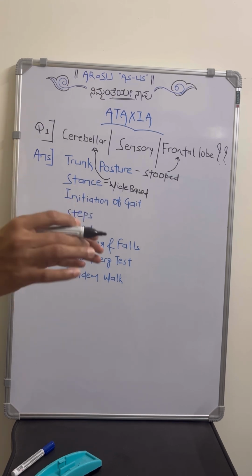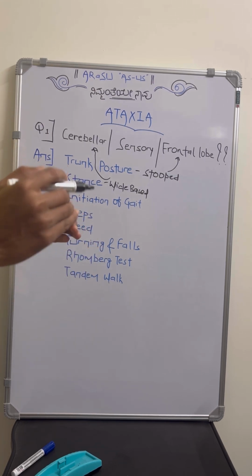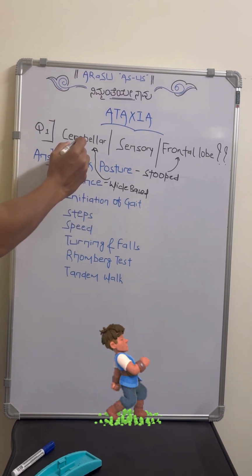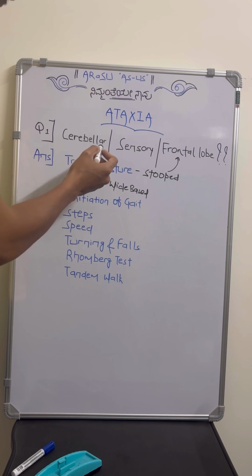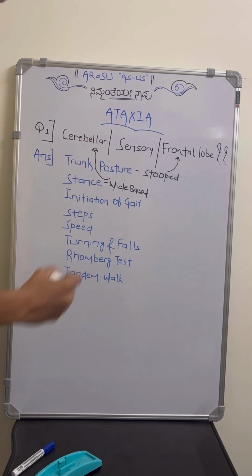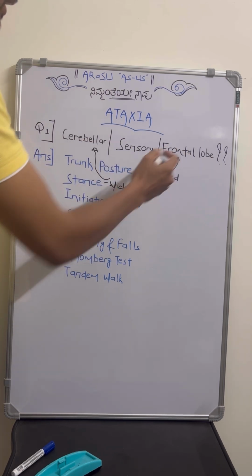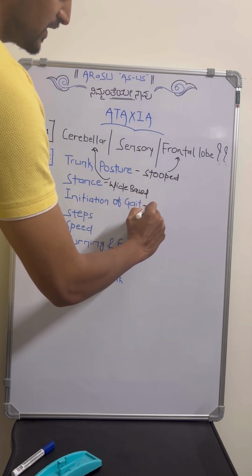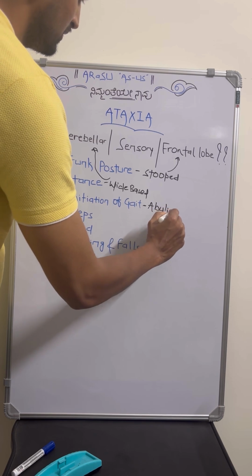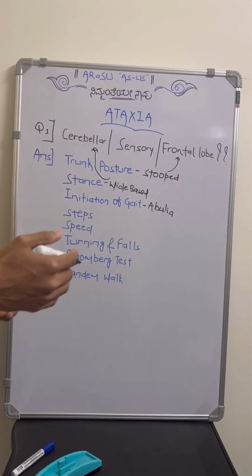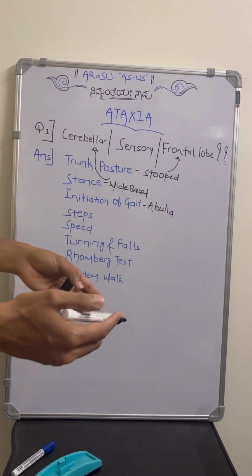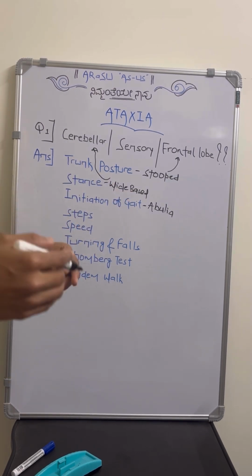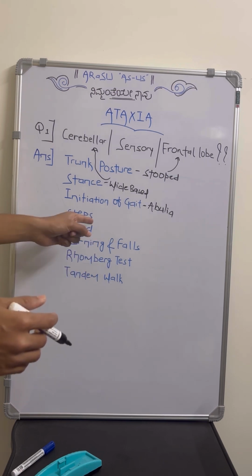Then once the person is able to stand, we ask him to initiate the gait. How does it help in differentiation? Initiation of gait might be normal or slightly slow in cerebellar and sensory dysfunction, but it is very slow in frontal lobe lesions. We usually call it abulia, that is, there is resistance or hesitation to initiate motor actions, here particularly the gait.